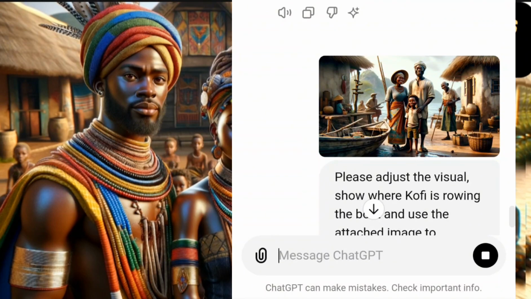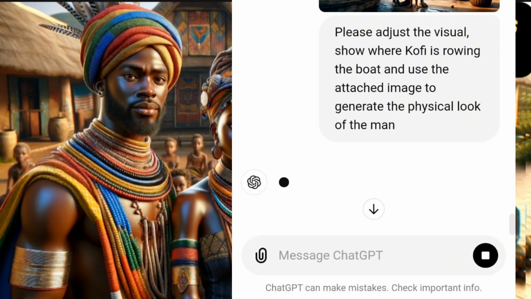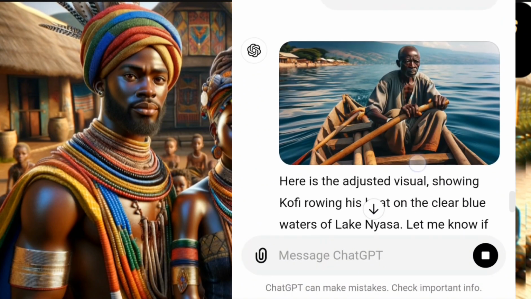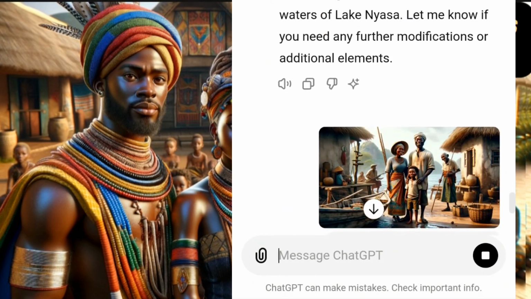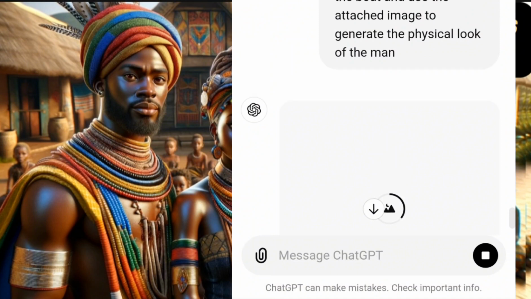It will not be nice if your story looks like you are talking about something here, you are showing this young man, and in the next visual you are now showing us an old man. No, it's not okay. So let us see what it will generate.